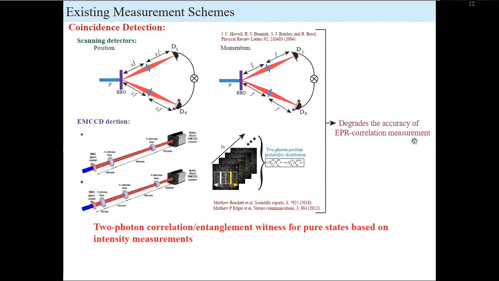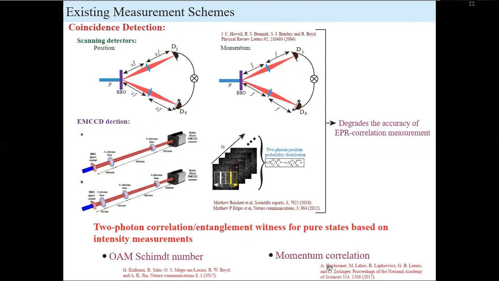One good news is that recently the two photon correlation or entanglement witness has been observed, at least for pure states, by performing some intensity measurement on one of the photons or on one of the subsystems. These are the examples of that. These results show that intensity based measurements do a better job in terms of accuracy than coincidence measurements, and this motivates us to address the problem of EPR correlation in that direction.